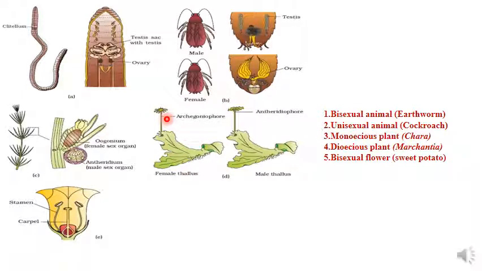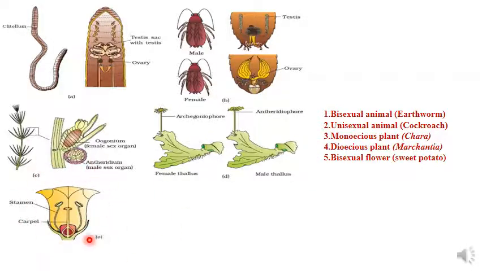The female thallus will have the female reproductive part called archegoniophore, and the male thallus will have the male reproductive part antheridiophore. So archegoniophore and antheridiophore in case of dioecious plant Marchantia.